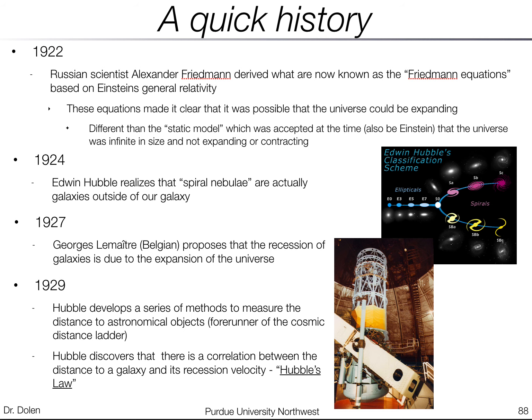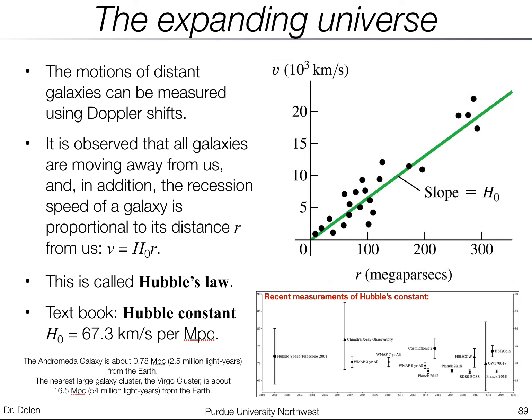And so this is called Hubble's law. So talking a little bit more about Hubble's law, again using Doppler shift to measure the velocity of galaxies at some distance away from us. And on this graph here, you can see on the x-axis is the distance away from us.